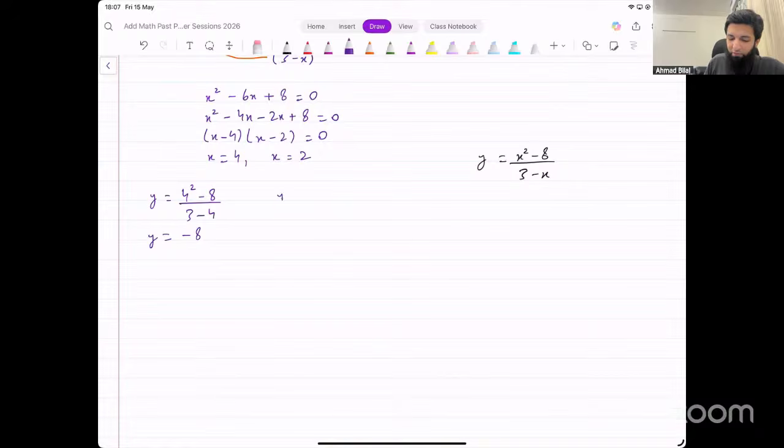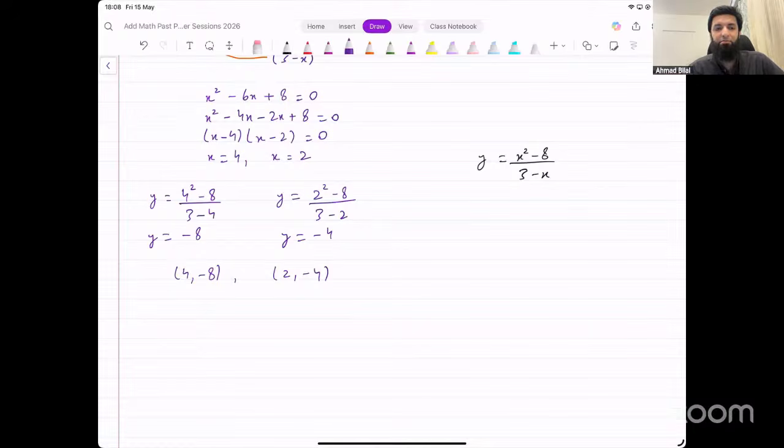What about the other one? When we put x equal to 2, that gives us 2 squared minus 8 divided by 3 minus 2. In the numerator, we have 4 minus 8, which is negative 4. In the denominator, it's just 1. So the y value turns out to be negative 4. The two stationary points that we're getting are (4, negative 8) and (2, negative 4). We found those two stationary points.